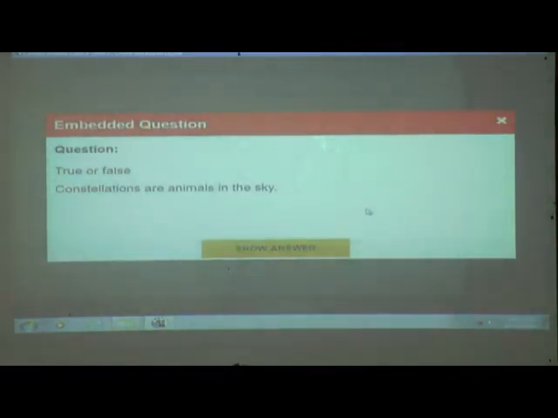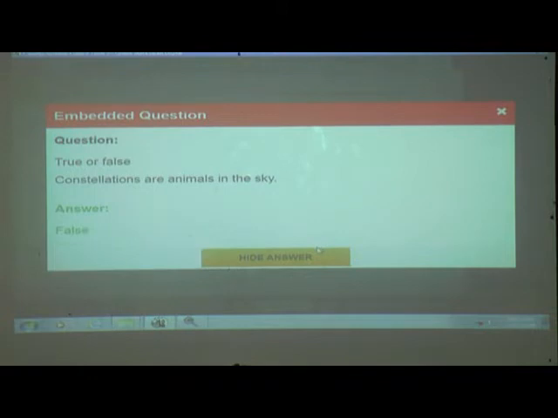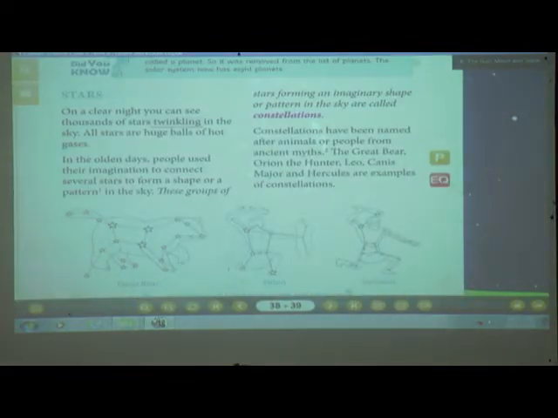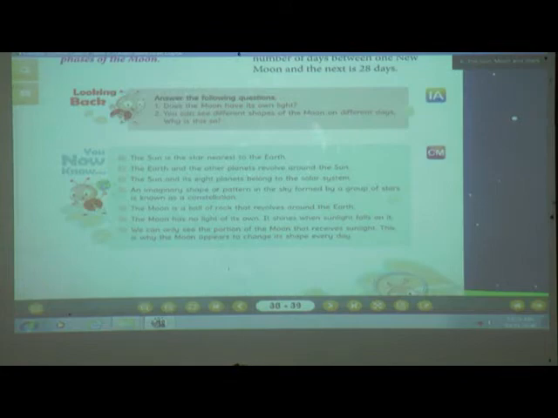True or false? Constellations are animals in the sky. Is it true or false, students? Yes, tell me. It's false. Why? Constellations have been named after animals or people by ancient myths, isn't it? Constellations are not animals in the sky. Okay? Clear till here? Yes.